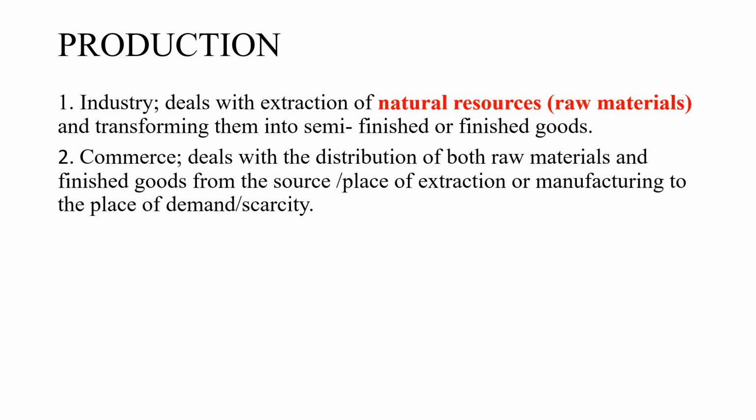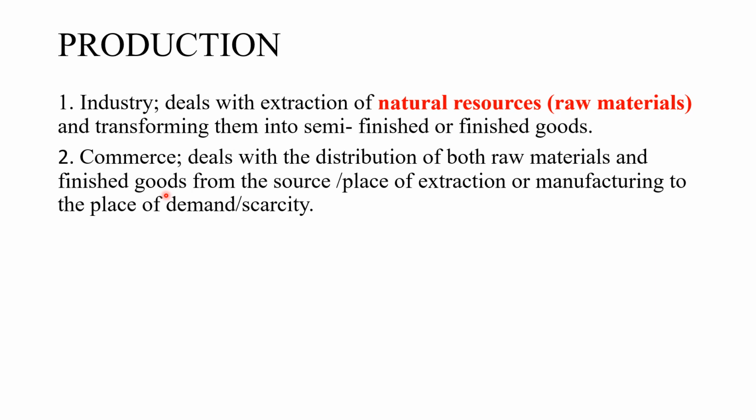The next branch is, of course, commerce, which we are studying and deals with the distribution of both raw materials and finished goods from the source or place of extraction or manufacture into the place of demand or scarcity. The definition might seem a bit complicated, but it's not. So distribution of both raw materials and finished goods. So commerce is not just about finished goods, but also raw materials. So that wood from the forest, how it is taken to the industry, whatever is involved is commerce. Transport, toll gate fees,